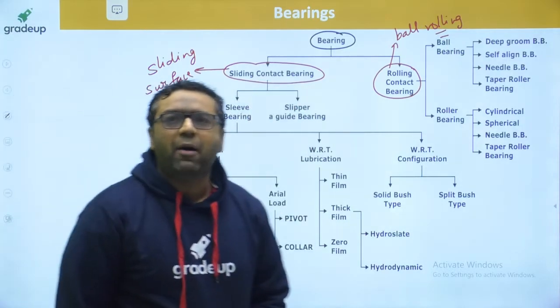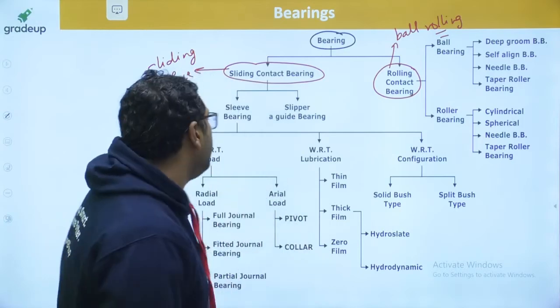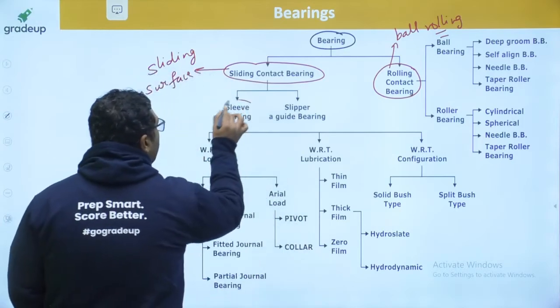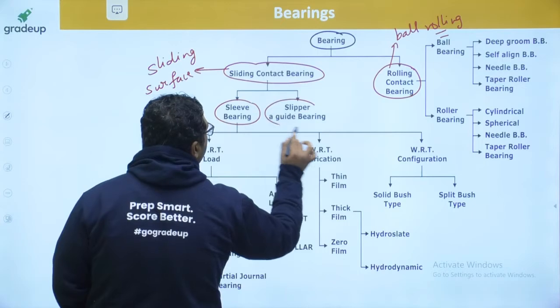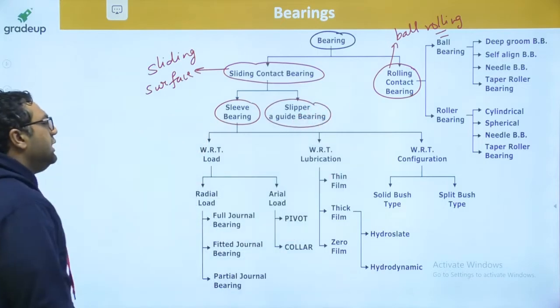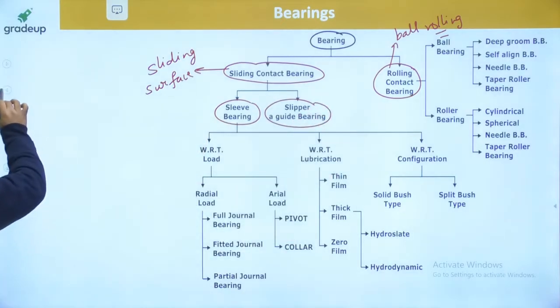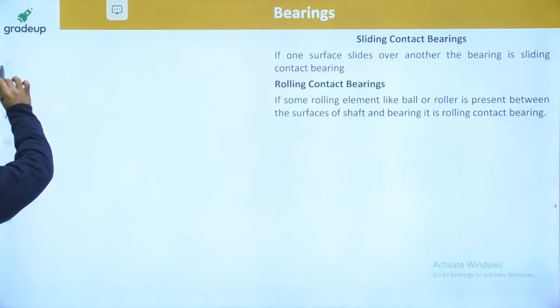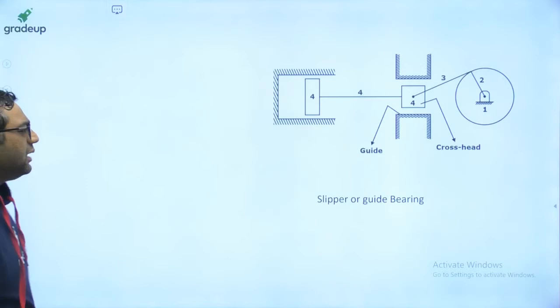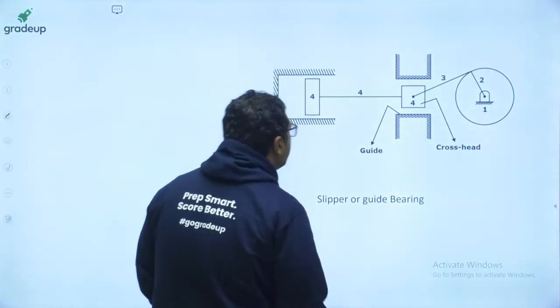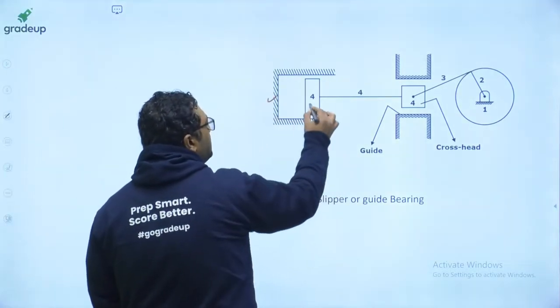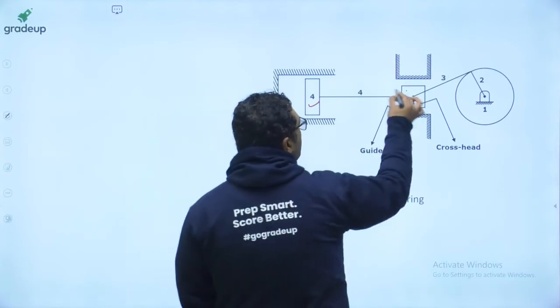When we are talking about the sliding contact bearing, it is of two types. One is sleeve bearing, other is slipper or guide bearing. The slipper or guide bearing we have seen in the theory of machines. This is a cylinder, this is piston, and this is cross head.